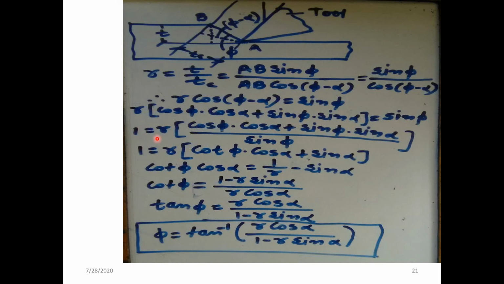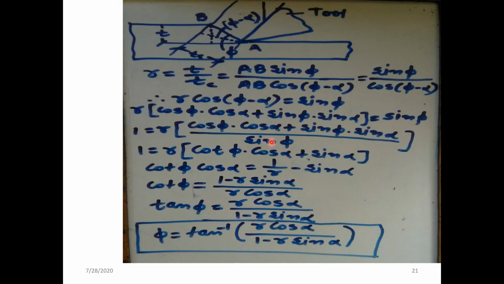So what we can do is divide by sin of phi. We can write 1 is equal to r into the bracket cos of phi multiplied by cos of alpha plus sin of phi multiplied by sin of alpha, divided by sin of phi.